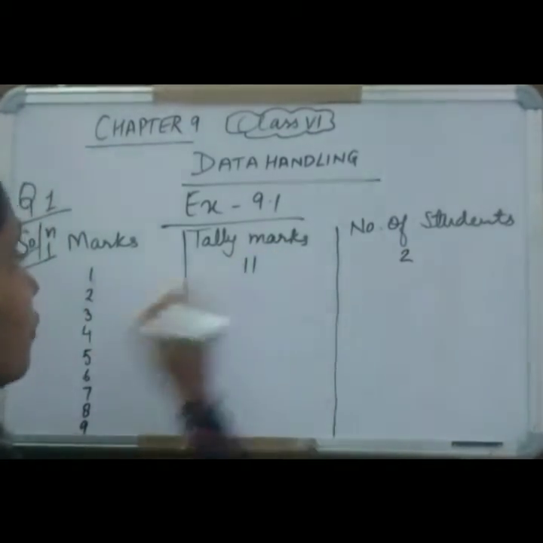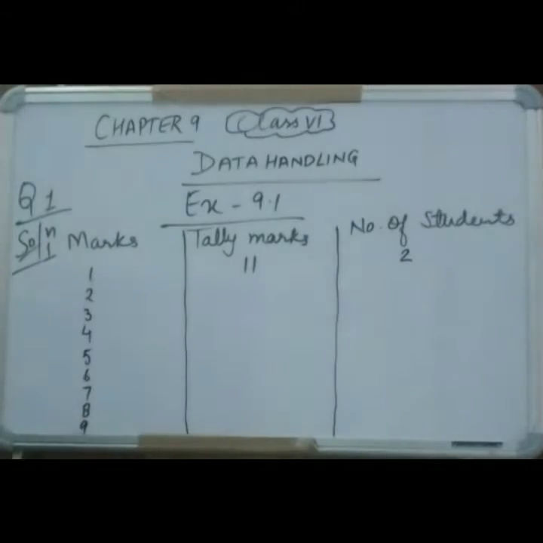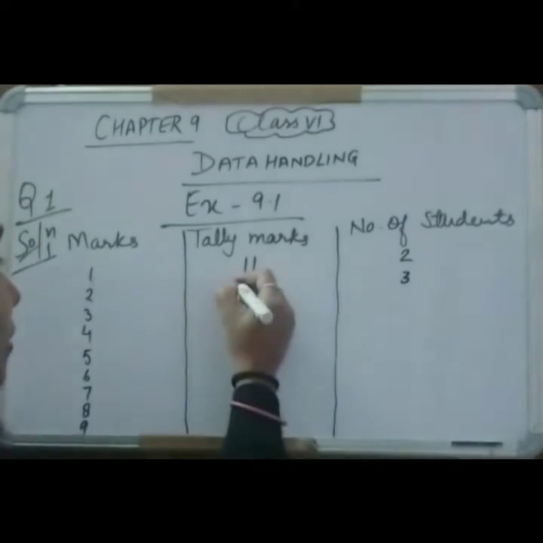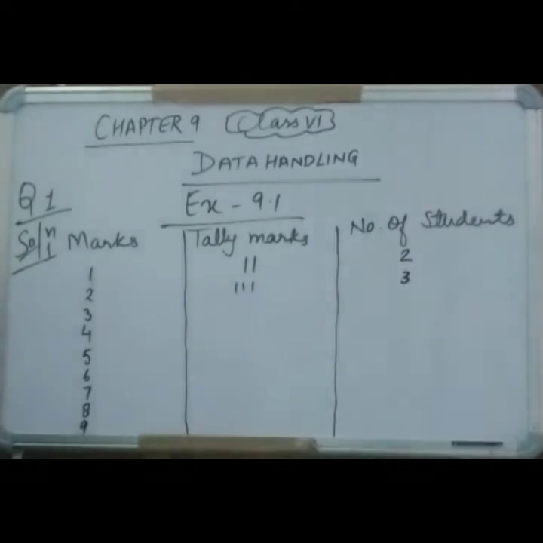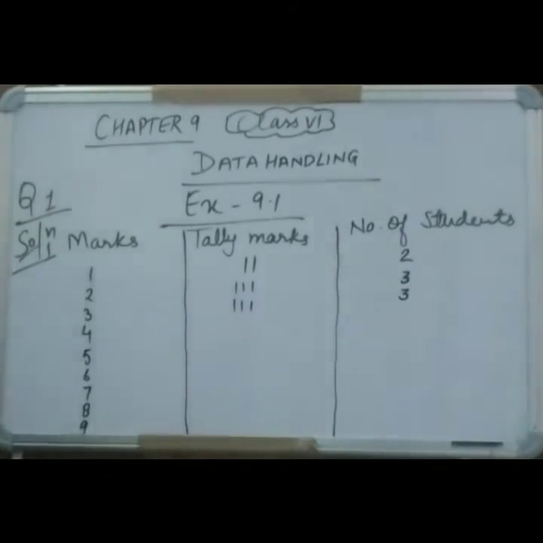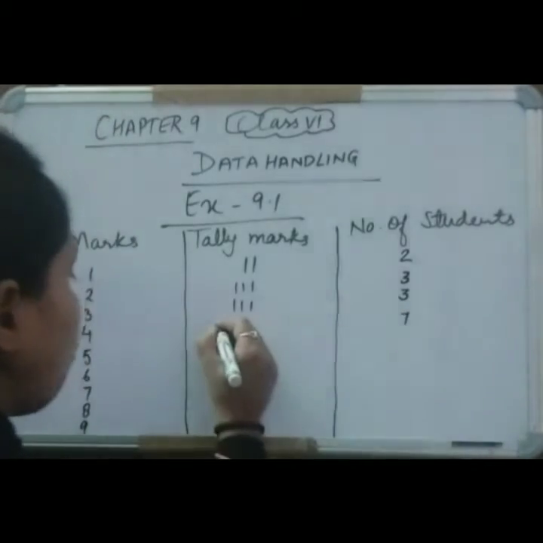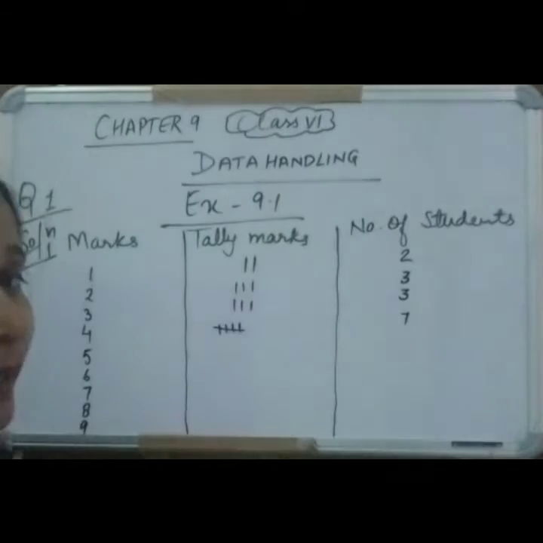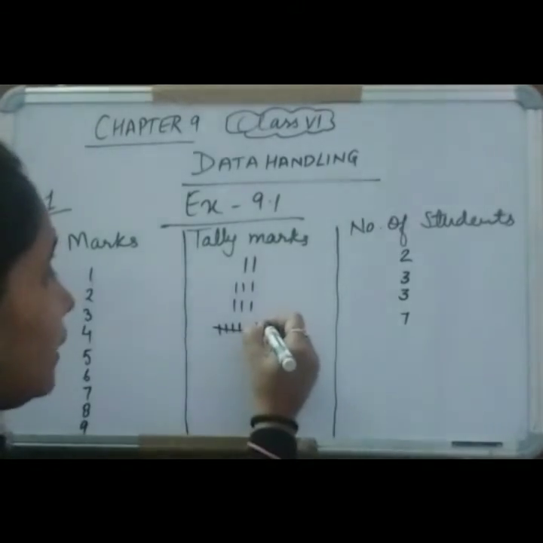So tally marks for 2 is 2 standing lines. Now 2 is coming 3 times, so tally marks for 3 is 3 standing lines. 3 is coming 3 times again, 1, 2, 3 standing lines. 4 is coming 7 times, so 1, 2, 3, 4, 5 you will cut like this, then 6 and 7.